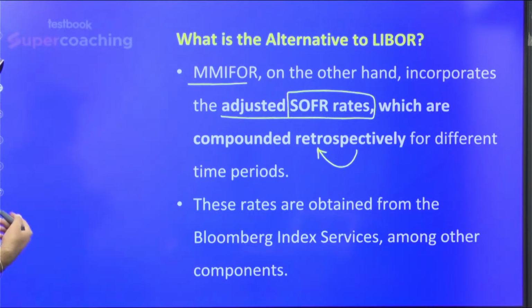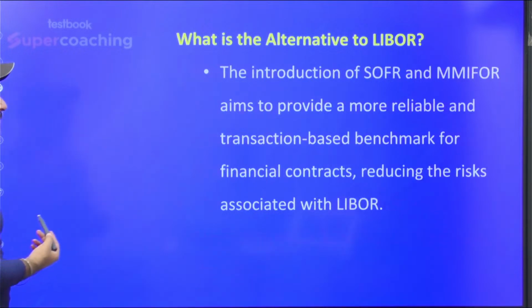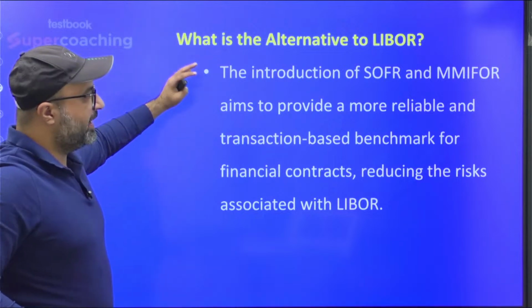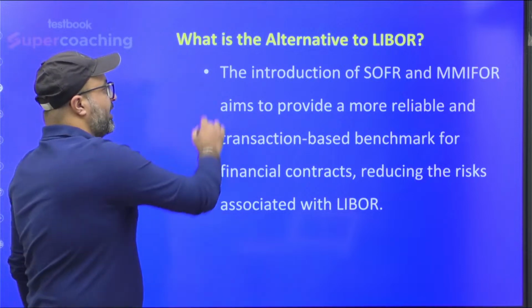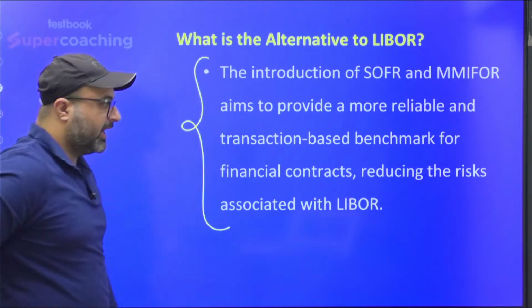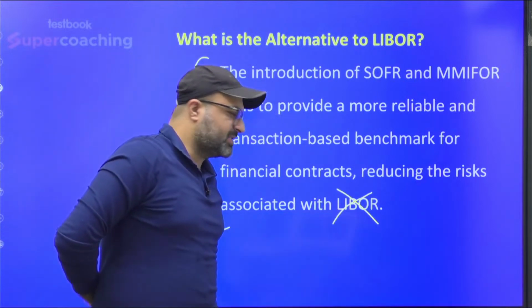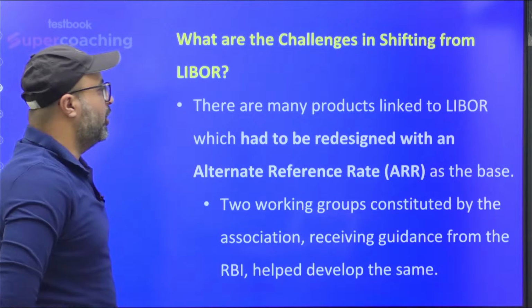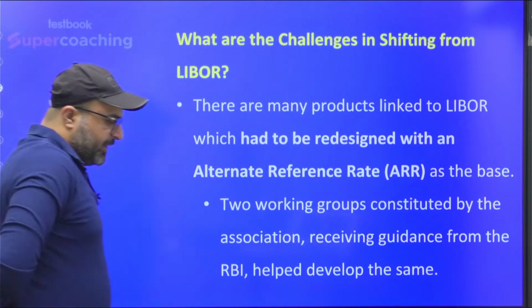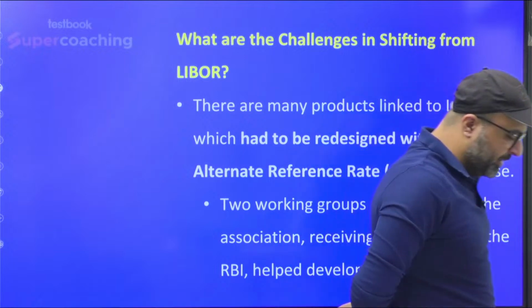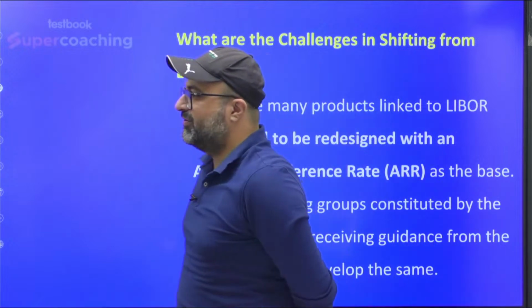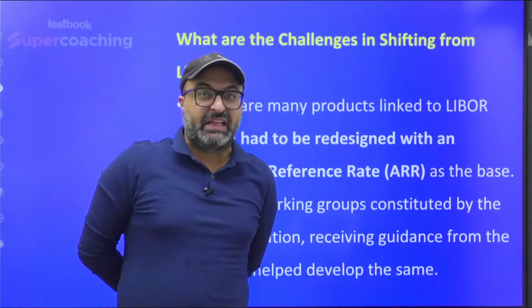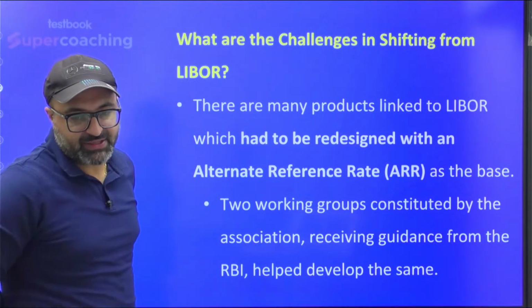So these rates are obtained from Bloomberg Index Services, among other components, and many more. So the introduction of SOFR and modified Mumbai Interbank Forward Offer Rate aims to provide more reliable, transaction-based rates in the country, rather than relying on Libor, which is a kind of rate which can be easily manipulated all over the globe. Now, RBI is saying that you should shift from Libor, but it's not easy to shift from Libor, because Libor is something we have relied on for past decades, not only years. So what is going to happen?